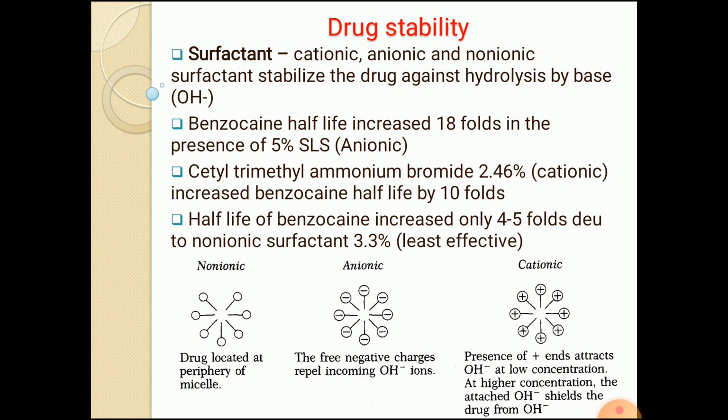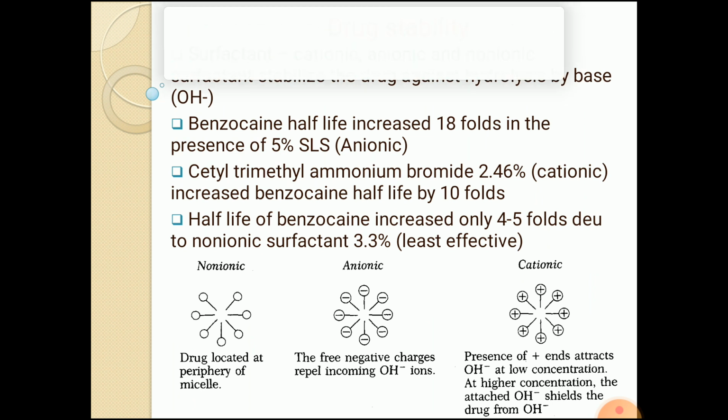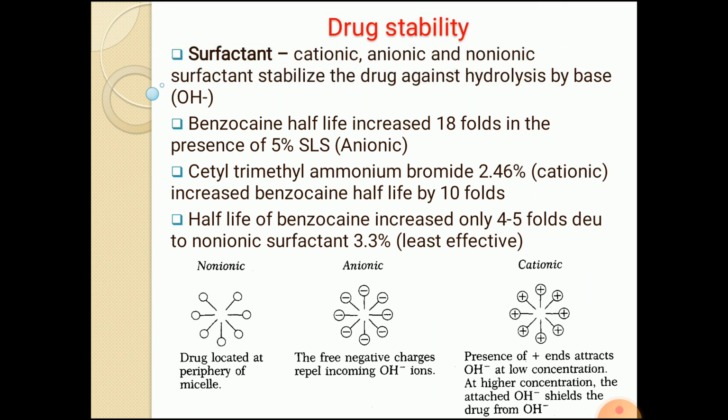The next parameter is surfactant. The addition of cationic, anionic or non-ionic surfactant can stabilize the drug against hydrolysis by OH minus ions. Means especially when the drug undergoes base catalyzed hydrolysis or OH minus ion catalyzed hydrolysis, in that case we can add the surfactant which may be cationic, anionic or non-ionic to prevent the hydrolysis.